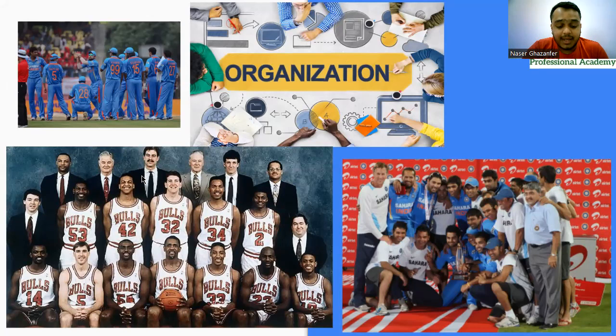He joined in and he said, Michael, you do not need to score all the baskets. The team needs to score the maximum baskets. It's not just you, it's the team. And if you are going to score the basket every time, the opponent is going to know about it, so they'll have plans for it. But if the team together is going to score, then you're going to win it. And then they started winning. They won it in '91, '92, '93, and then again in '95, '96, '97, something like that.